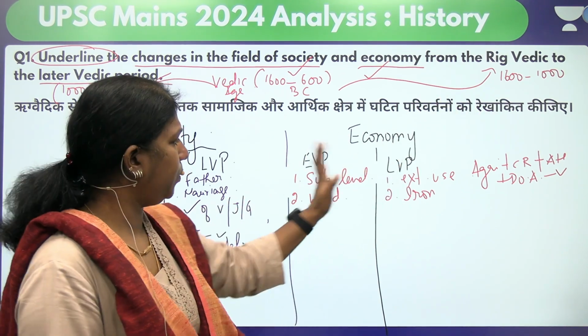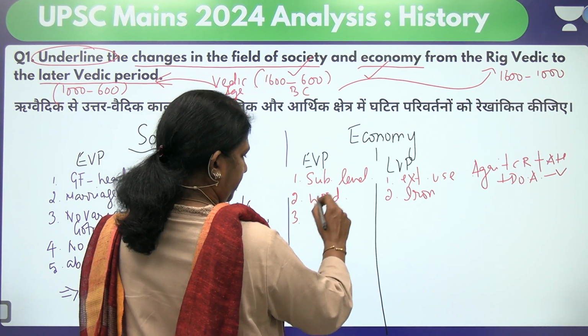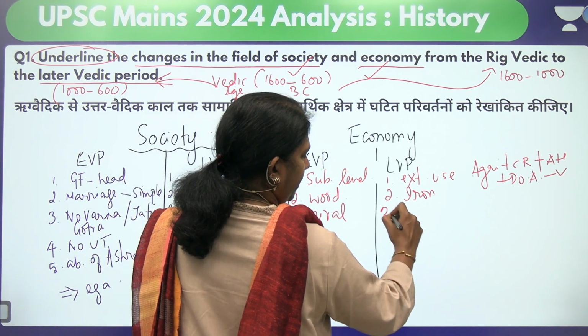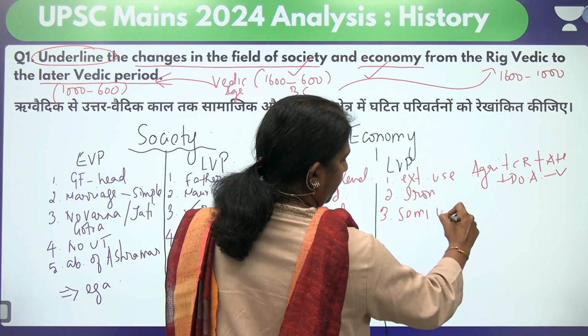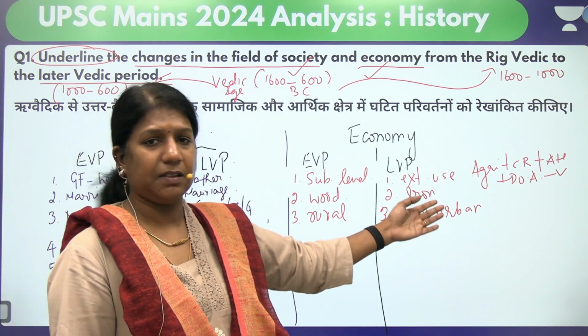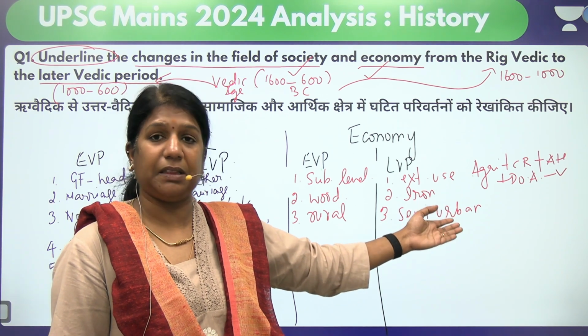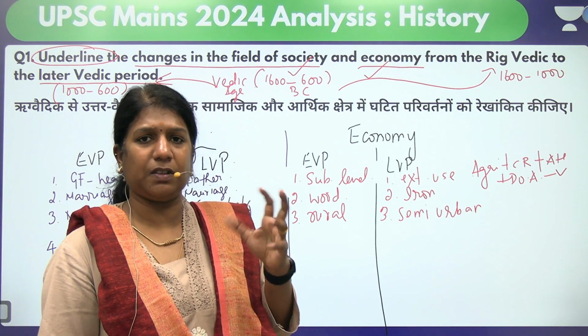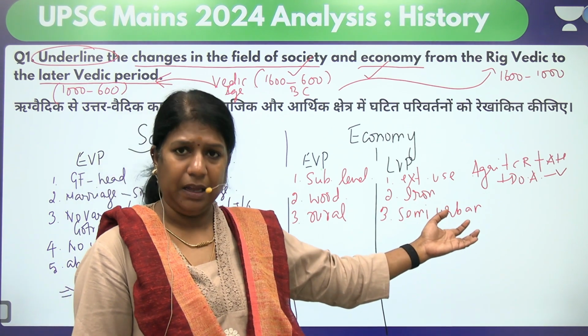Particularly when you look at the economy, the early Vedic period economy was kind of rural, and here it was kind of semi-urban. Getting that, that is why we have cities like Kaushambi, Ayodhya, Mithila, Hastinapur, Kurukshetra; semi-urbanized cities came up during the later Vedic period.